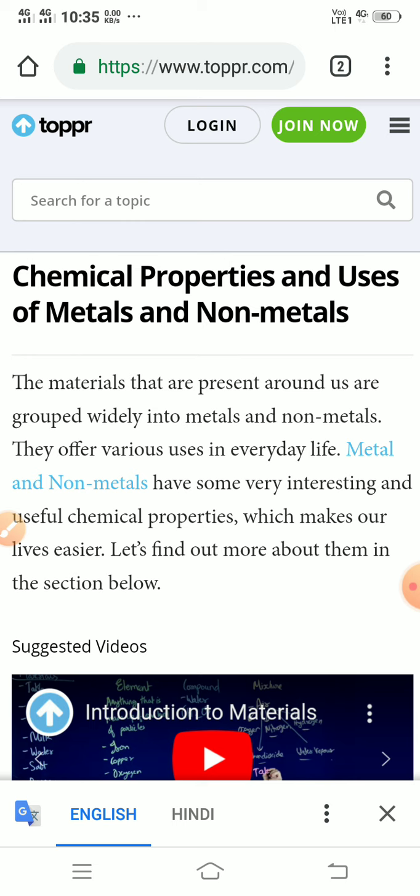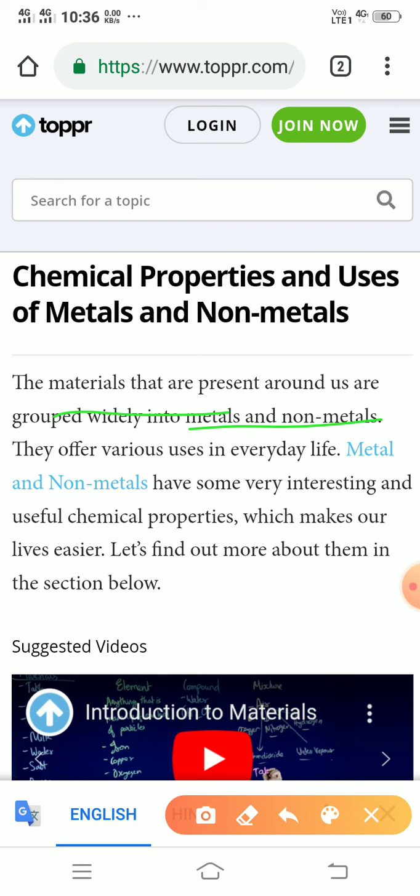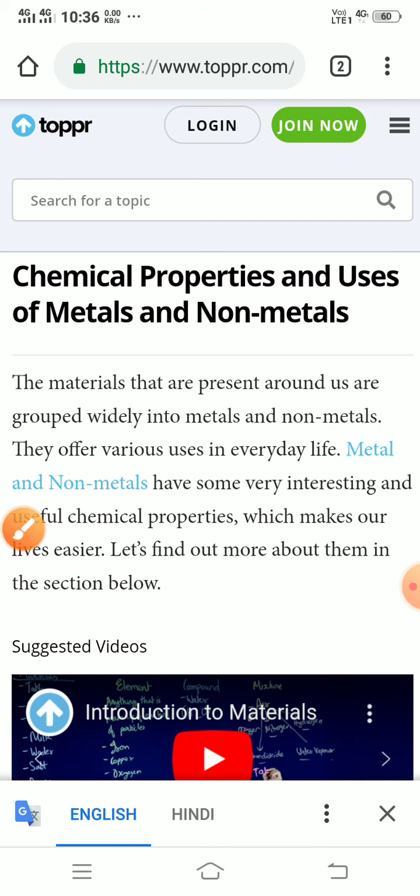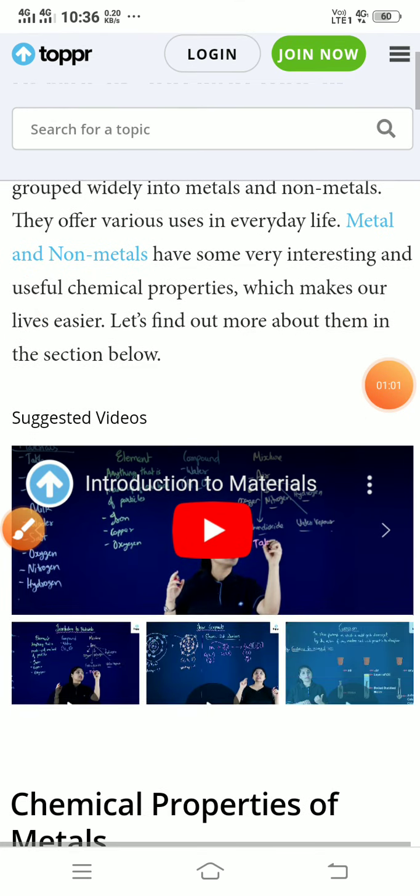The materials that are present around us are grouped widely into metal and non-metal. They offer various uses in everyday life. Clear? So we use metal and non-metal every day in different ways. Some very interesting and useful chemical properties make our life easier. Let us discuss the properties of metal also.